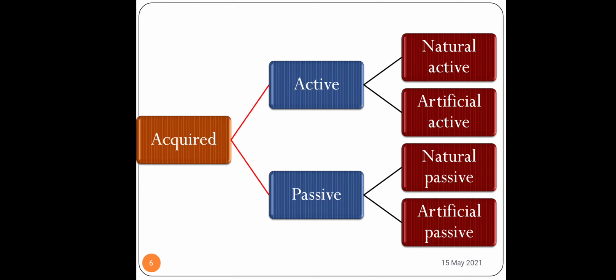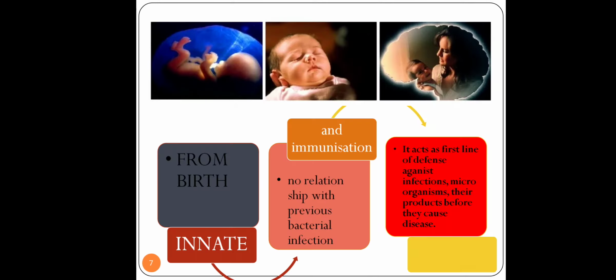Now let's study the first kind of classification, that is innate. Innate, I told you, is from birth. You are getting this kind of immunity from birth. It is non-specific, irrespective of any kind of pathogen. The same protection your body gets against any kind of pathogen, and it does not have any relation with immunization. Immunization is not the protection you are getting from innate immunity. And it does not have any relation to any previous bacterial infection. It's only whatever you are born with, so that is innate immunity.